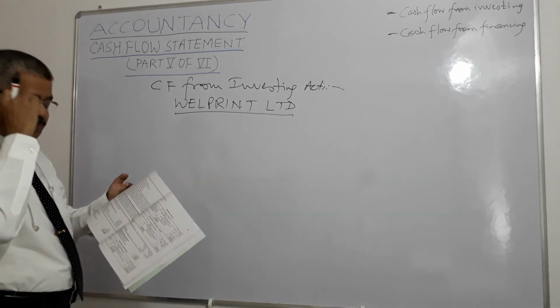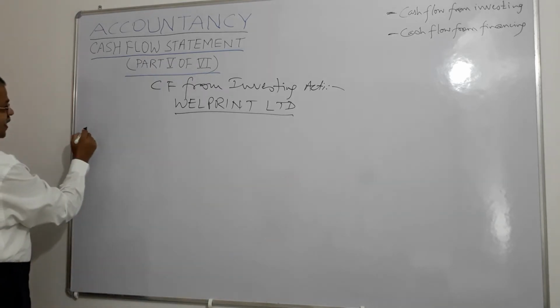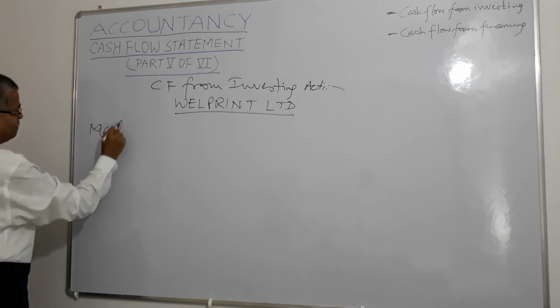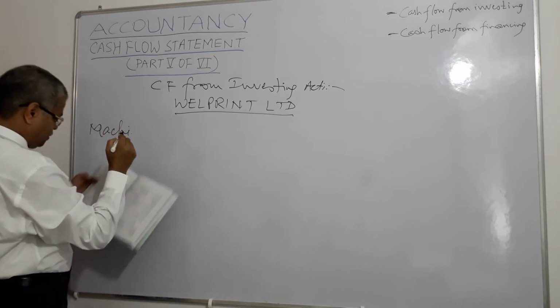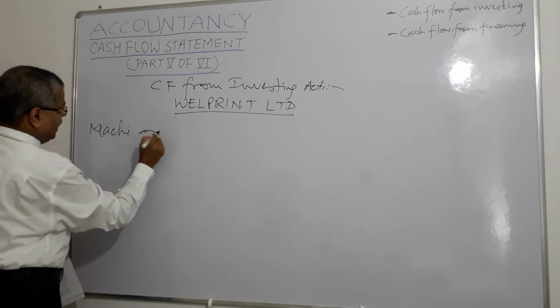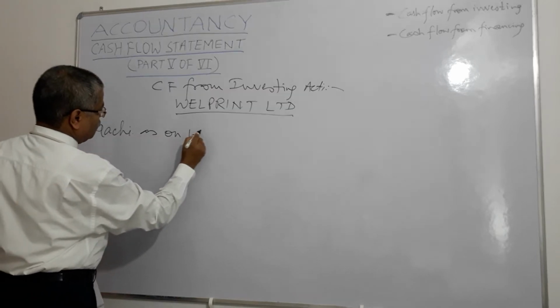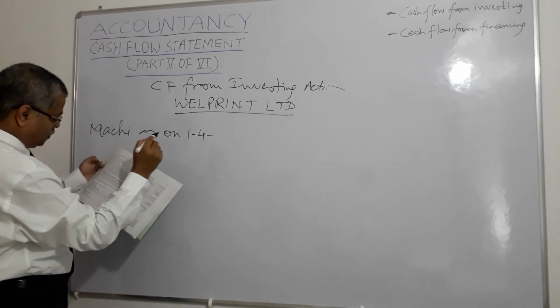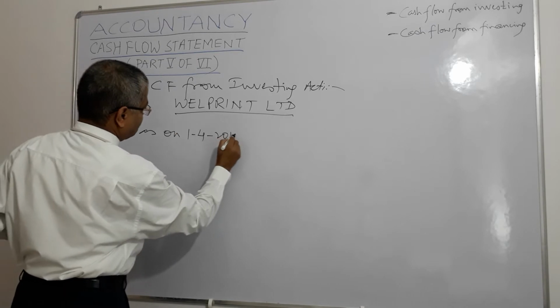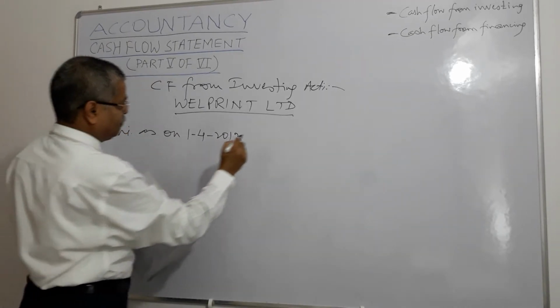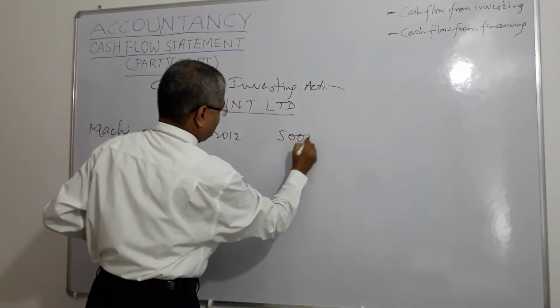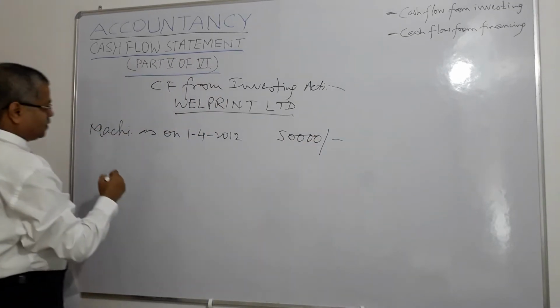Fixed assets. So it says machinery as on 1/4/2012, it is 50,000, right?